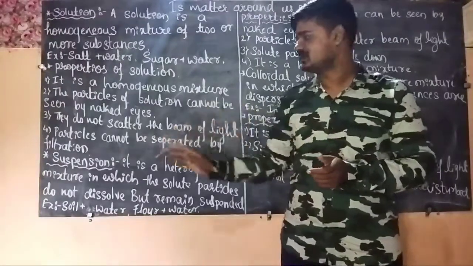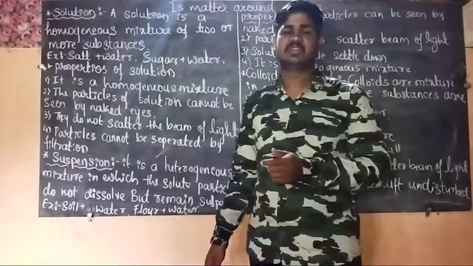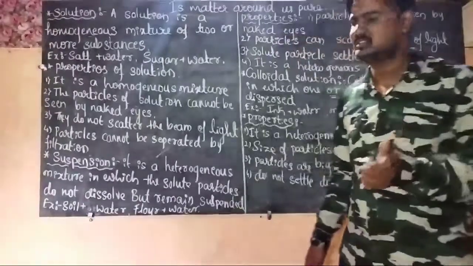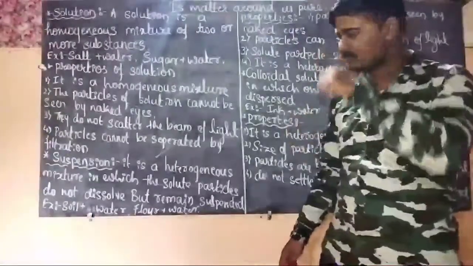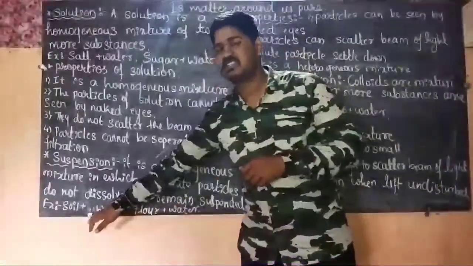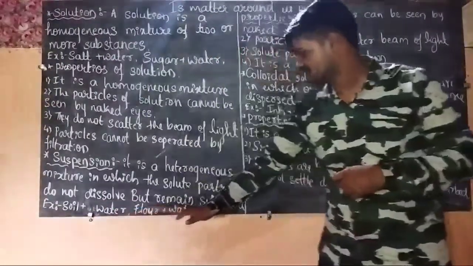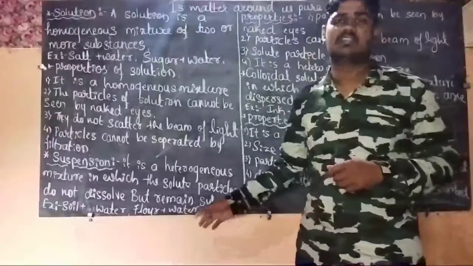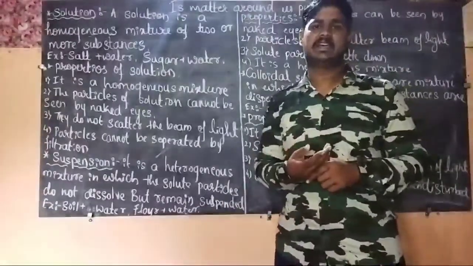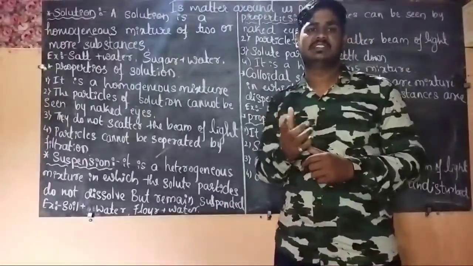Okay, that is about suspension. By taking some examples, we will understand better. For suspension, here I have taken soil plus water and flour plus water. Flour means what you call hittu. These are the examples for suspension.